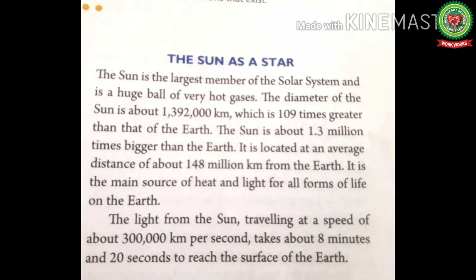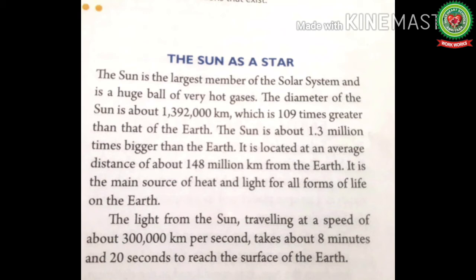So let's start. The sun is the largest member of the solar system and is a huge ball of very hot gases, mainly composed of helium and hydrogen. The diameter of the sun is about 1,392,000 kilometers, which is 109 times greater than that of earth. It means many earths can be compiled in one sun. The sun is about 1.3 million times bigger than the earth.